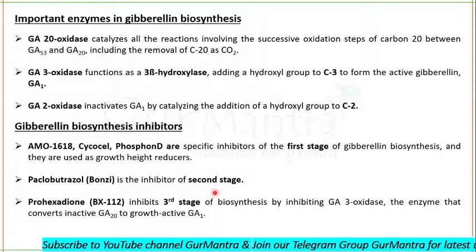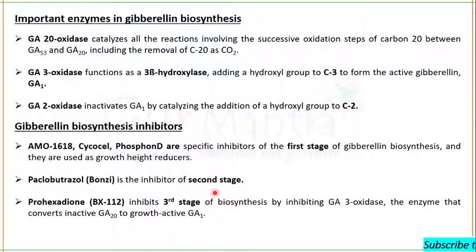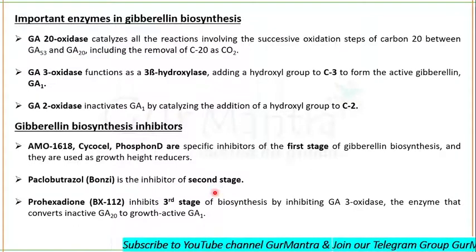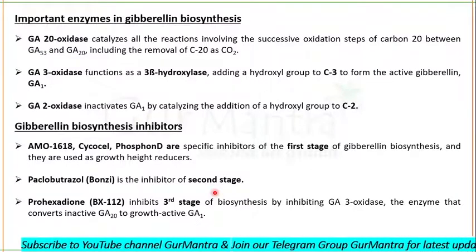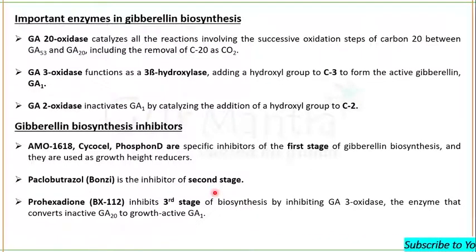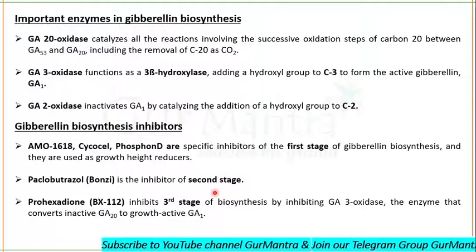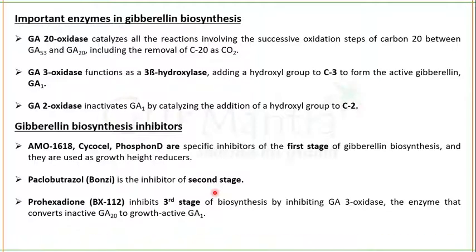Clear? So let's talk about its functions now. Mainly, the gibberellins that are synthesized in the shoot are transported to the rest of the plant via phloem, but they can be translocated via phloem and xylem both. Remember?